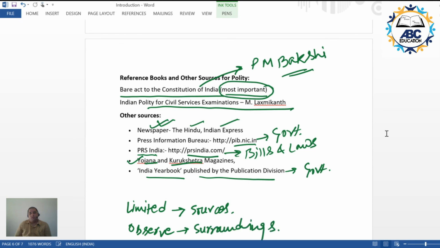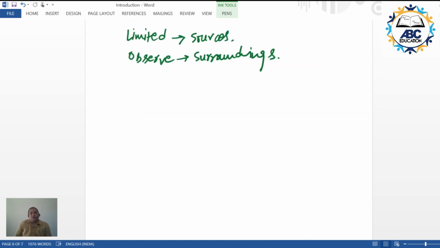Why I'm saying this is because many things become easy to understand if you had observed them. Also, you could mention your observations as examples in the mains examination, so it will always be beneficial. So you have to be very limited and very observant.